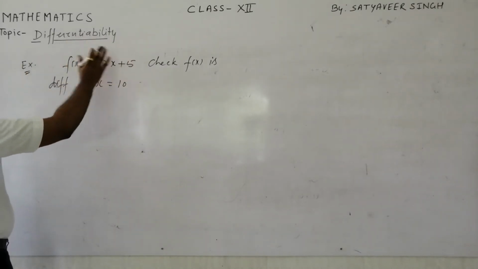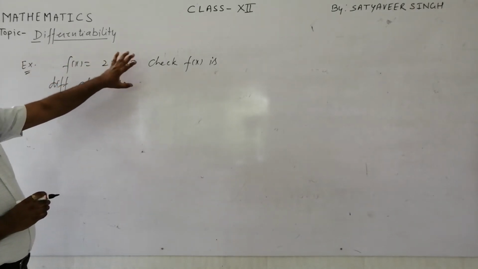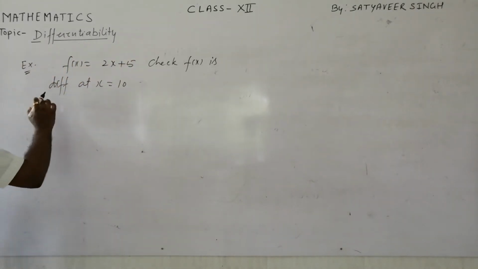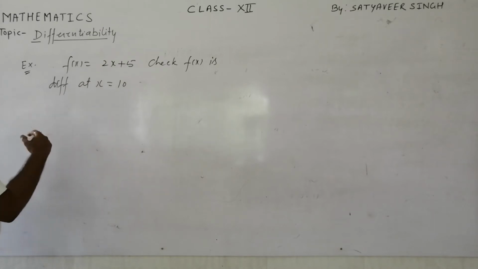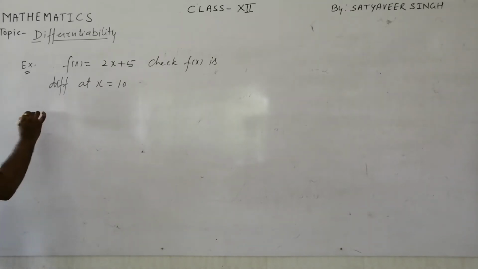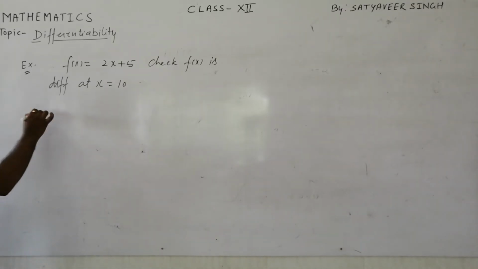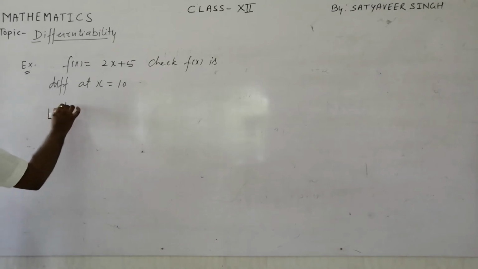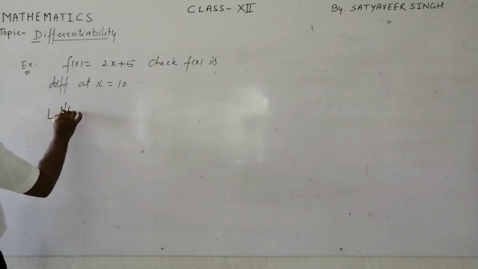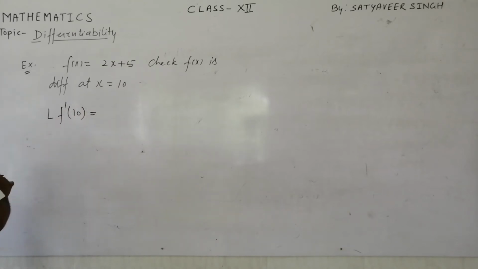First of all you must have this idea in your mind, this is a polynomial function which is a continuous function. But we want to check the differentiability, not continuity. So for checking the differentiability you will have to check the left hand derivative and right hand derivative. So Lf dash 10 you will have to check.